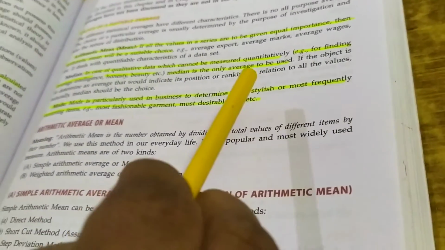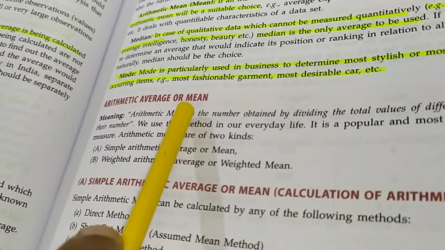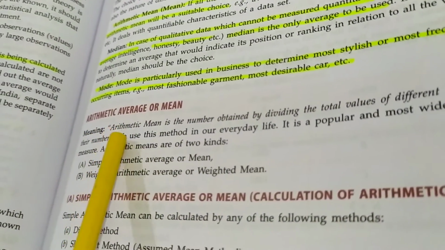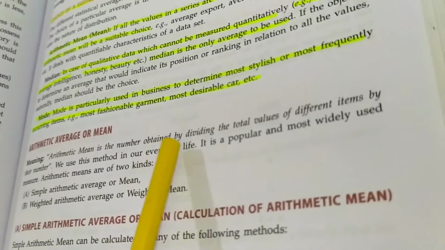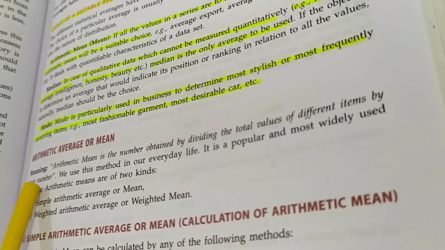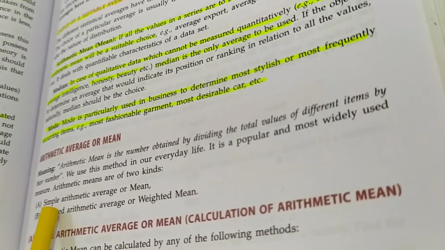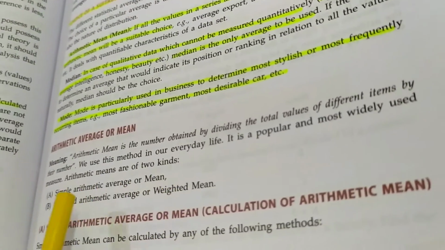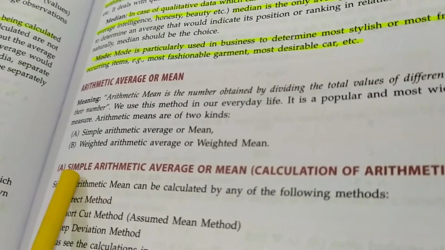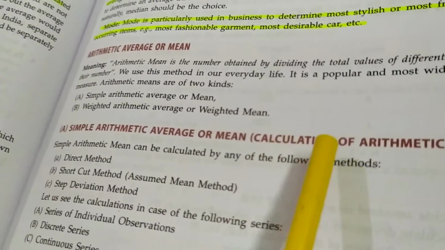Now students, we have average or arithmetic mean. Now we will understand how to calculate arithmetic mean. Now, what is the meaning? Arithmetic mean is the number obtained by dividing the total values of different items by their number. Arithmetic mean is of two kinds: simple arithmetic mean or mean, and weighted arithmetic average or weighted mean. First part, simple arithmetic average or mean. That means calculation of arithmetic mean.